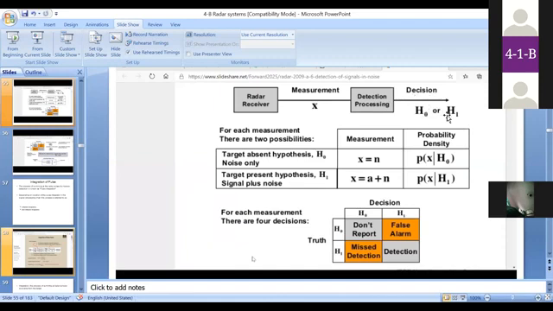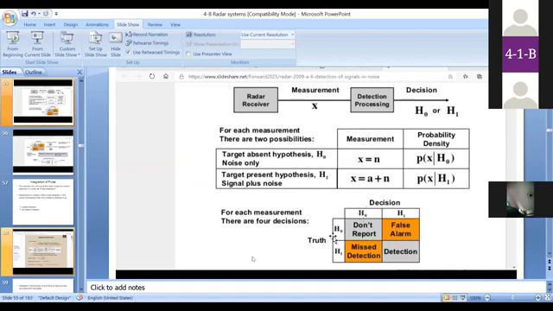So the four comparisons take place here. If the truth is H0, meaning noise and not an original target, and the decision given by the radar system is also H0, then the condition is don't report back.